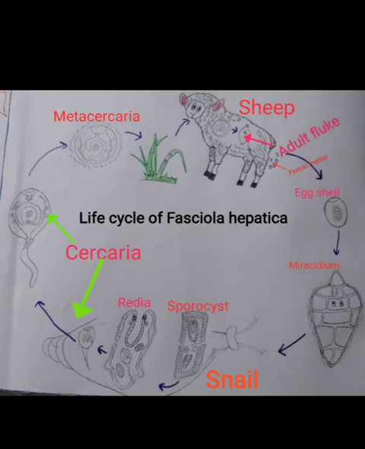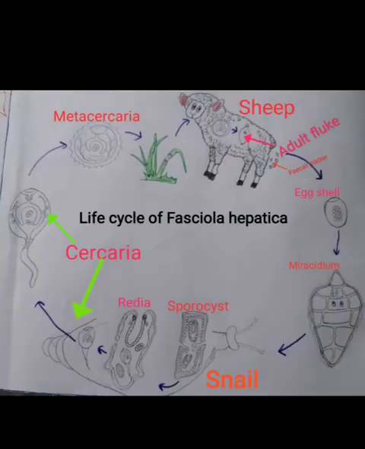The adult fluke resides in the bile duct or the liver itself and reproduces sexually, and an enormous number of eggs are produced per day. These eggs are enclosed in eggshells, and the eggs are released through the fecal matter of the sheep. The egg is capsulated and has a developing embryo, and the capsule is proteinaceous, meant to resist the harsh environment, both external and the internal environment of the sheep.